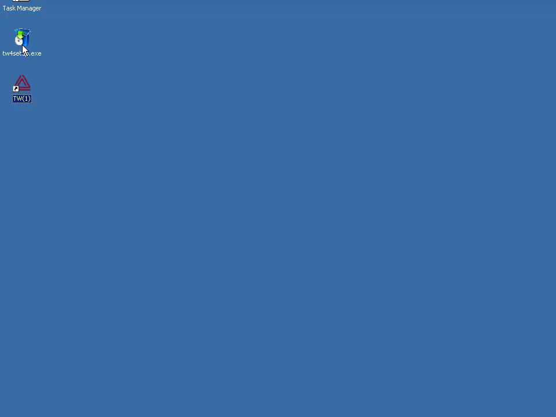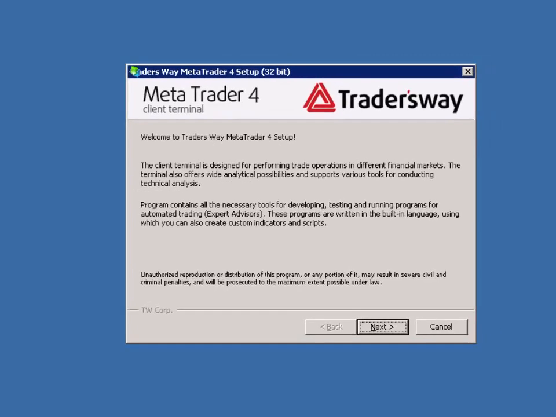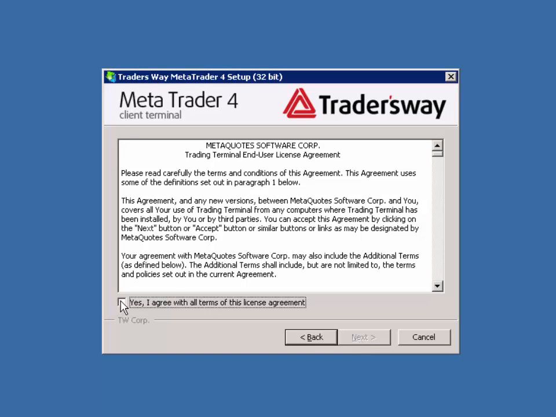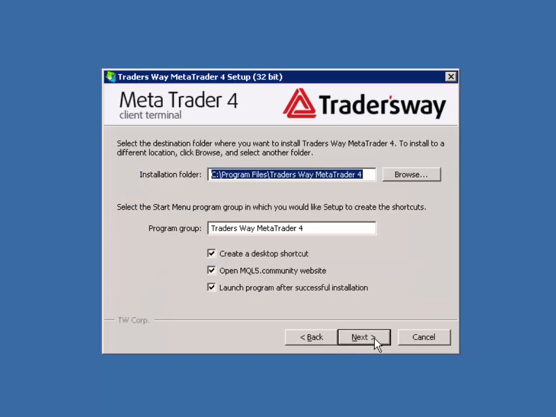Double-click the tw4 setup.exe and follow the exactly same process. Click Next. Click Yes, I agree. Click Next.